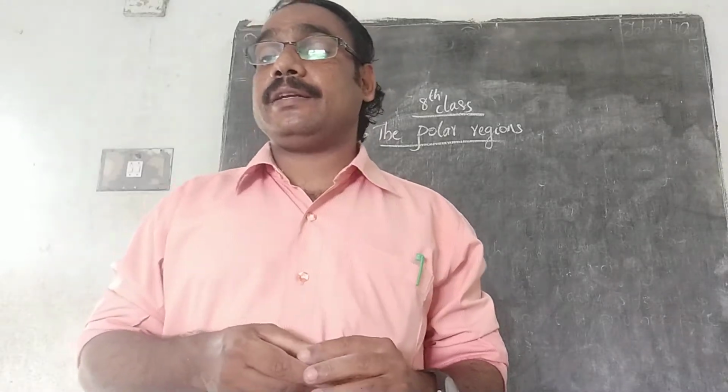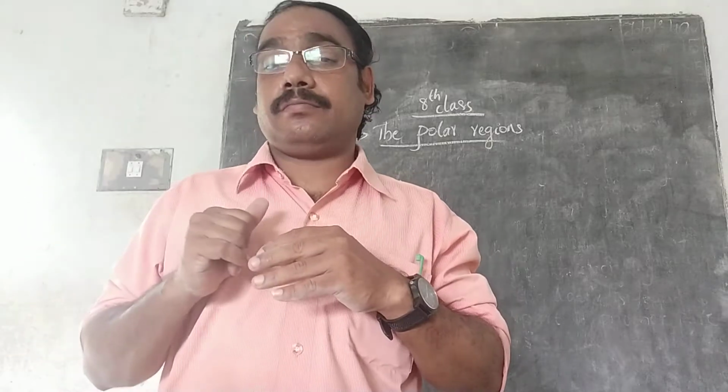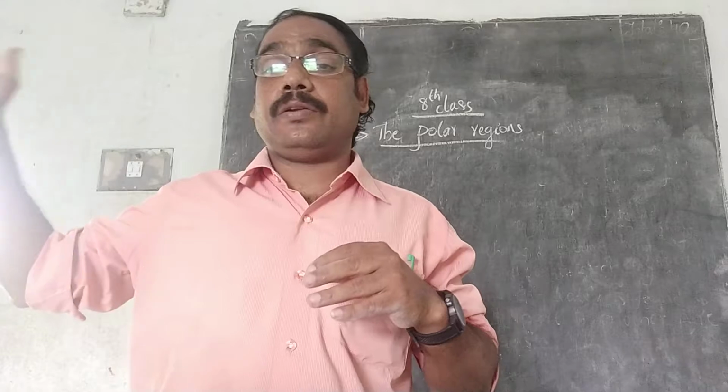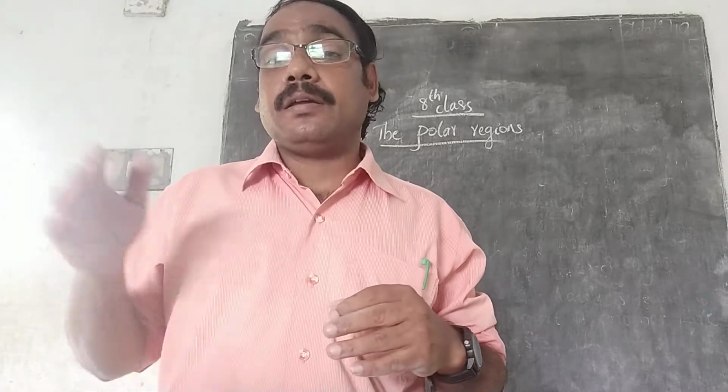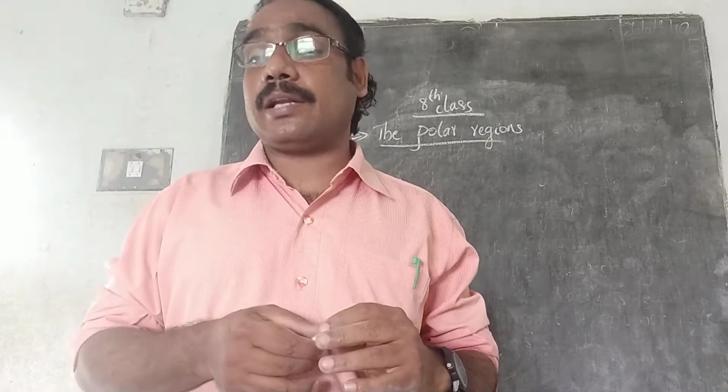In the polar region, it is dark during the second half of the year. Second half means October, November, December, January, it will be almost dark. There is no sunrise.